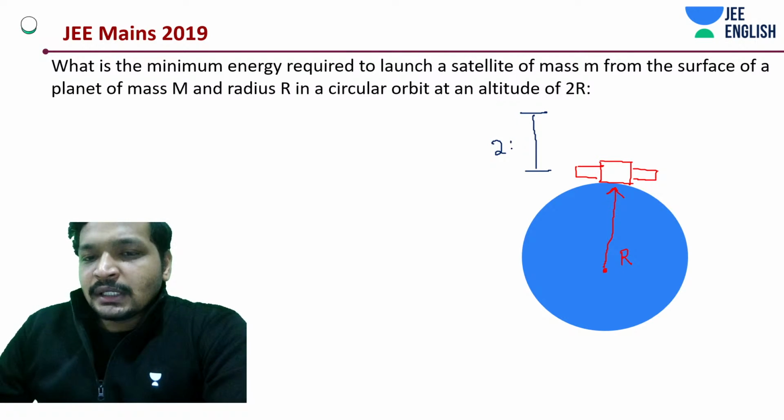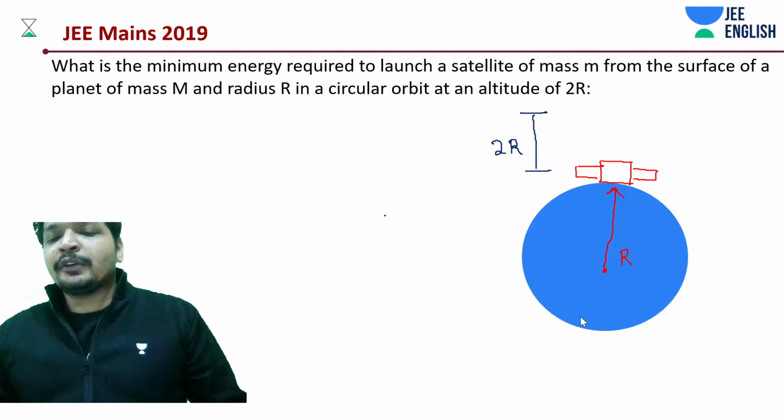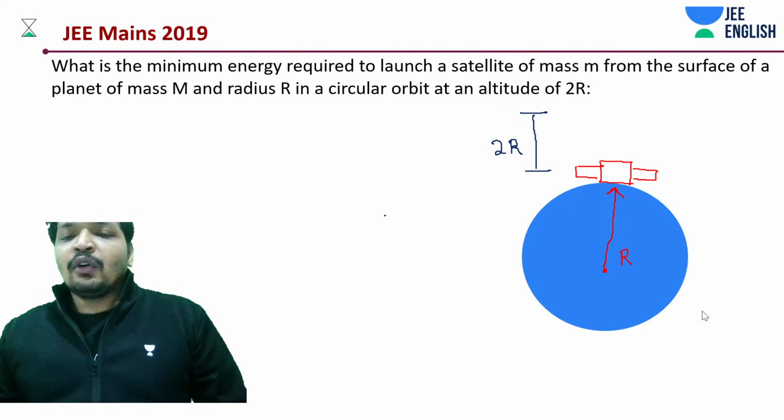Now here comes the thing, you're supposed to launch the same satellite at a height 2R. What should the satellite be doing? This is one of the important points you should not miss out. I hope you already got it.